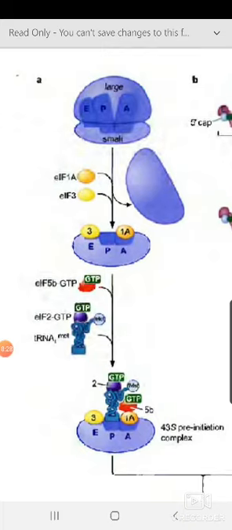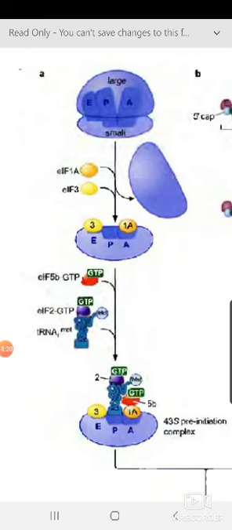Again, you can see tRNA Met. The first Met means it is a methionine amino acid, the subscript i means this is an initiator, and the superscript Met means the anticodon is methionine specific.